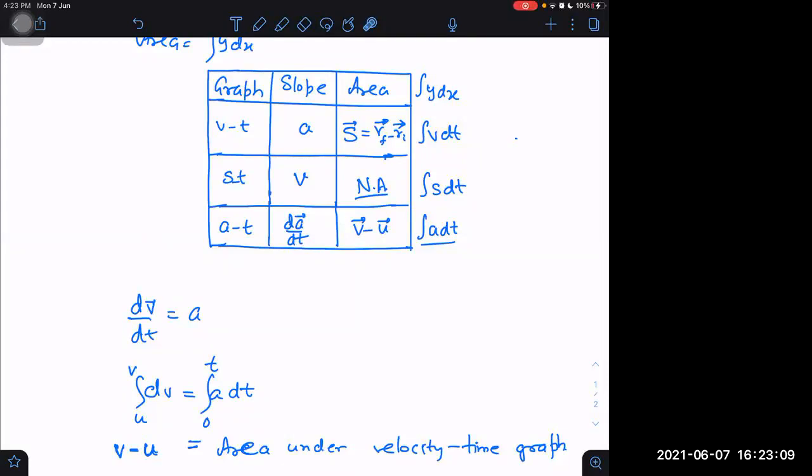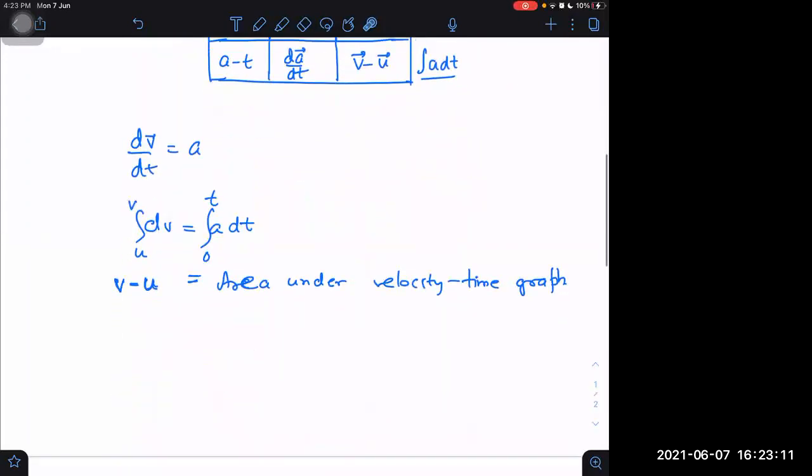Oh, I wrote velocity time. I wrote it wrong. My God, how stupid I am. Many times I commit such mistakes. Sorry. It should be acceleration. Thanks for pointing it out. It should be the acceleration versus time graph. Okay.